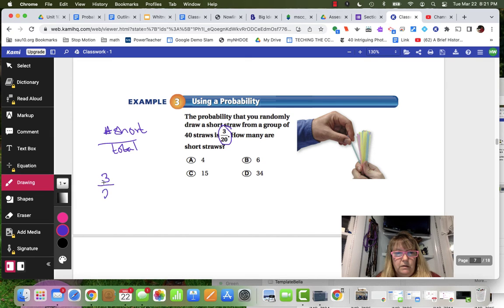So 3/20. And in the case of if we had a group of 40 straws, that's the total number of straws, and we don't know the number of short straws. So this goes back to proportions. So I know that in order to get to 40, I have to multiply 20 by 2 and multiply 3 by 2. So x has to equal 6. I could also cross multiply, but that's kind of an easy one to say that I can multiply by 2. So I know that my answer is B, 6.